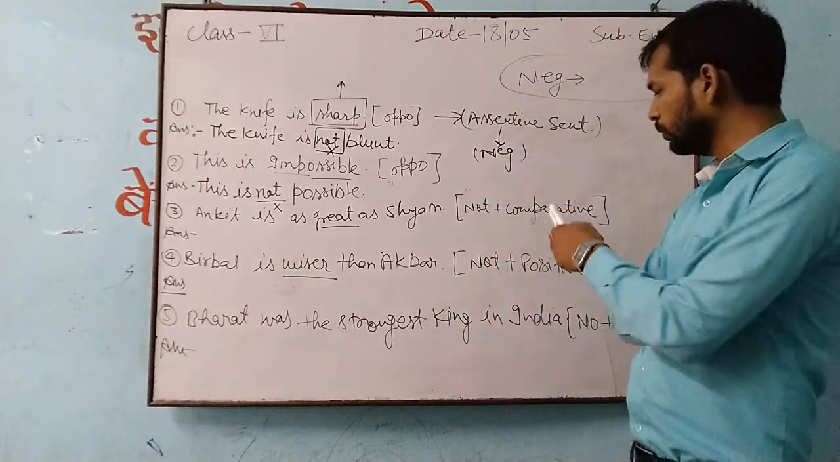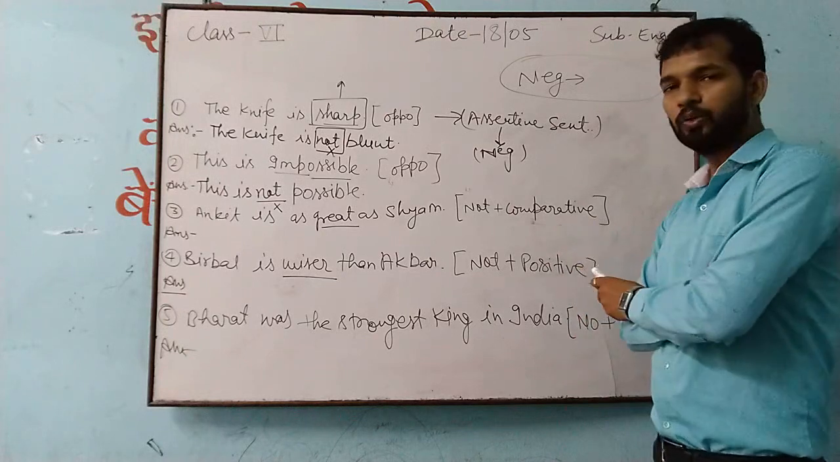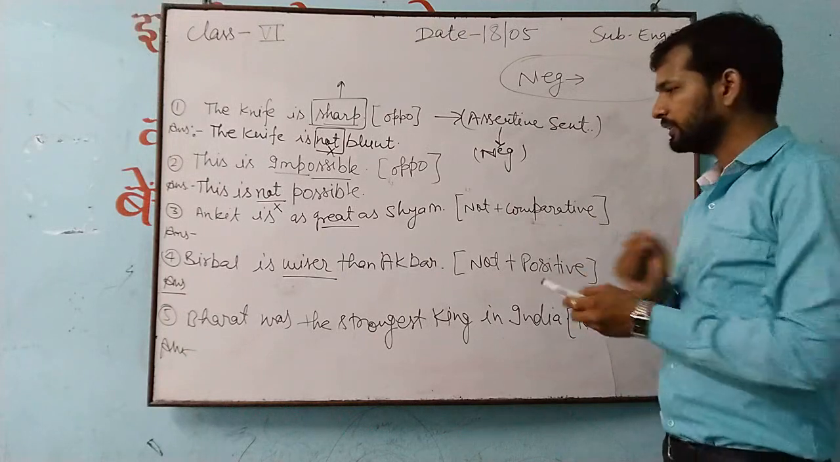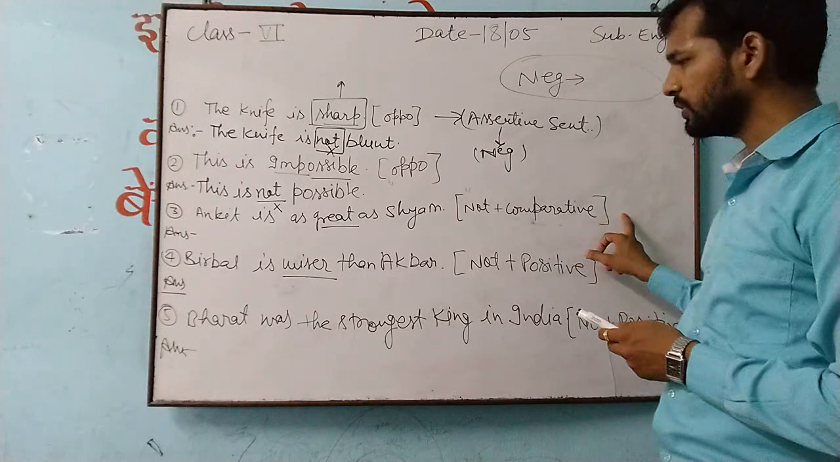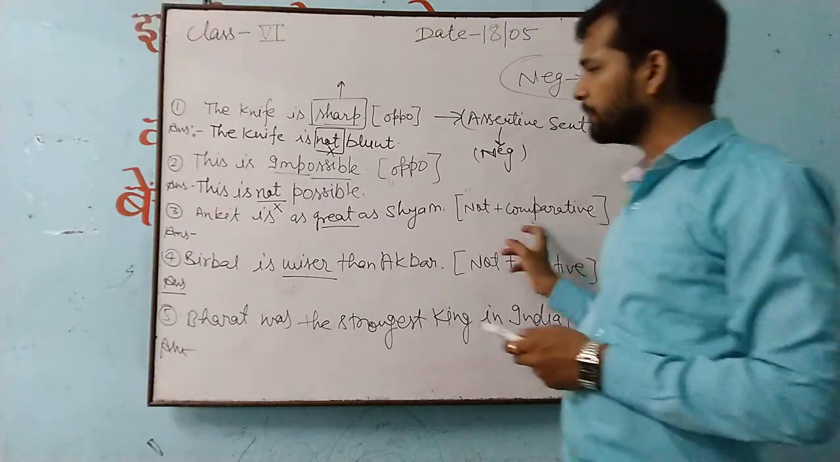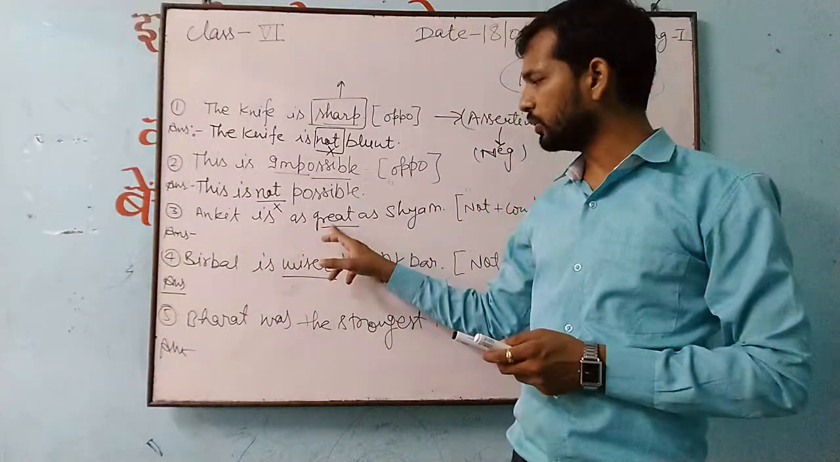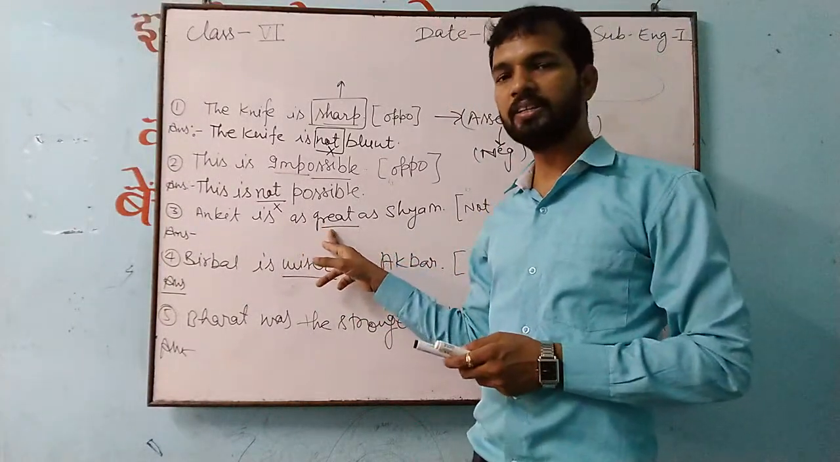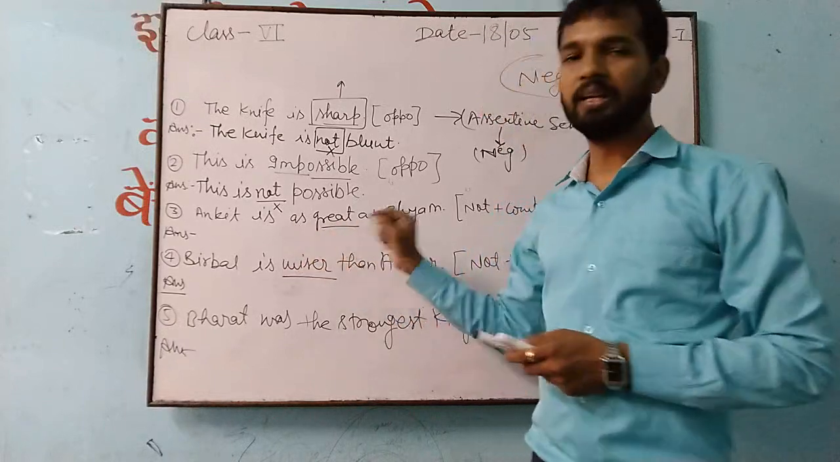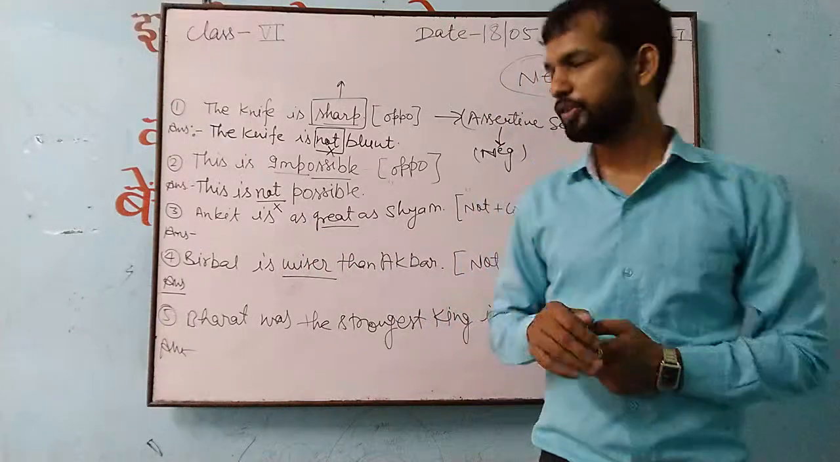Because the rules which I have written here, these three terms, we will utilize. This is for the positive, this is for comparative, this is for superlative. If you are getting as before and after any adjective, so this will be positive degree.